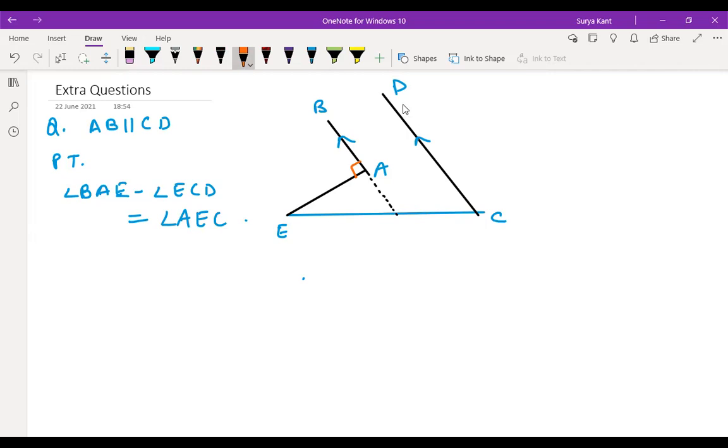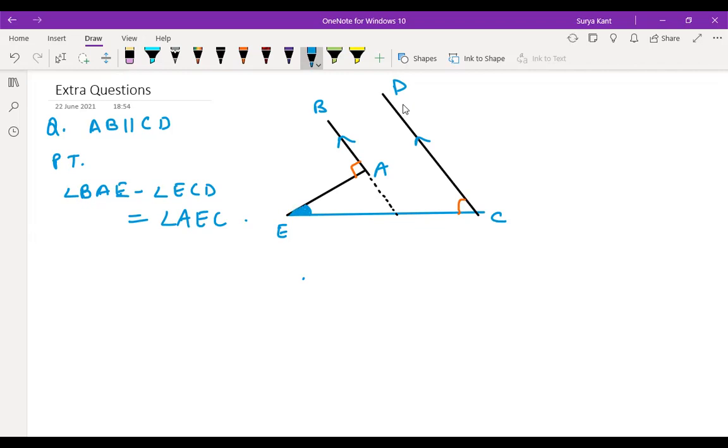Sir, I think we can say it is 90 because it is in the shape. Means it is in the shape like that, sir, so we can say angle 90. ECD means this angle. If you subtract, you will get AEC. This angle you have to get, right?